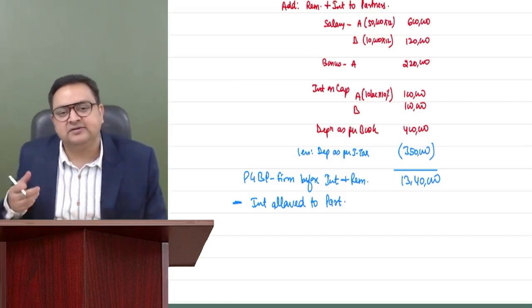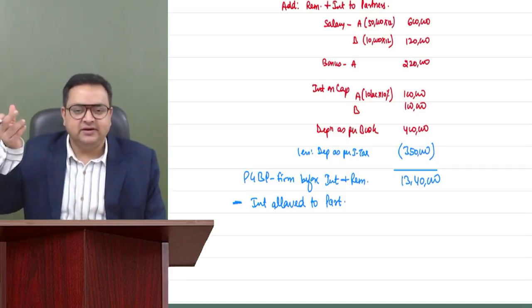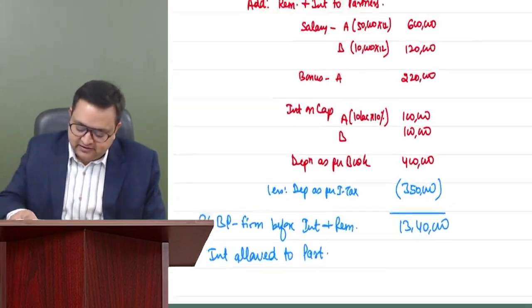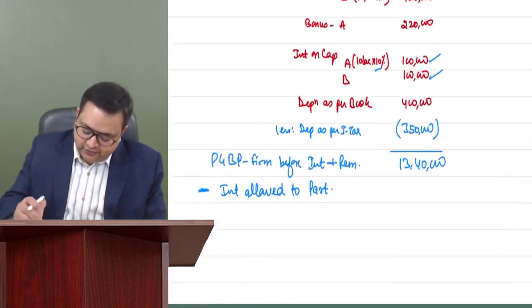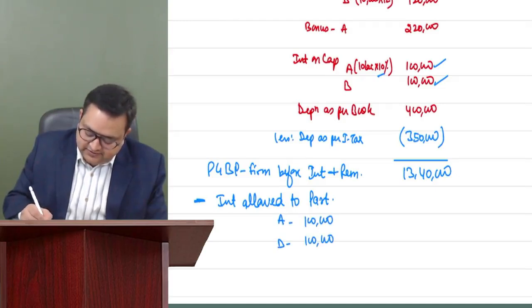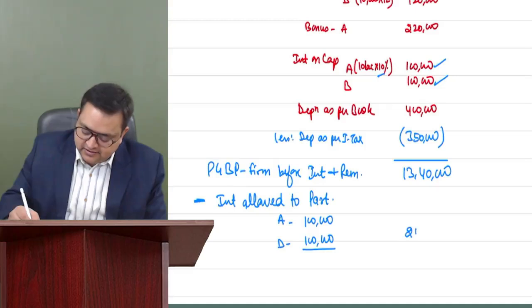So that interest is allowed. If it would have been more than 12%, then I could allow only 12% over here. Since this interest is only 10%, this interest is allowed. So interest allowed to A and to B, 1 lakh, 1 lakh, which is within the 12% limit. So we are okay with this 2 lakh. We'll subtract interest allowed.